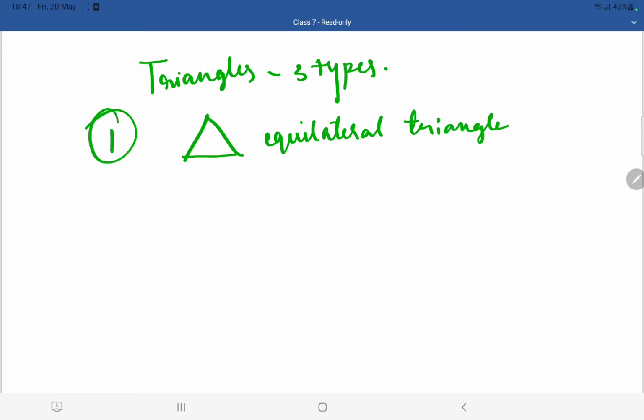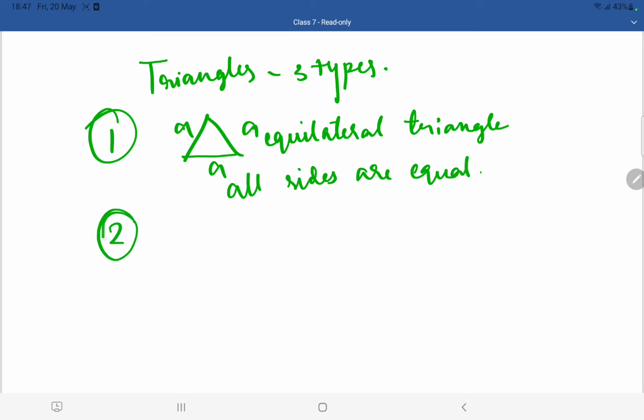In the equilateral triangle, all sides are equal. A, all are equal. Second type is the isosceles triangle.